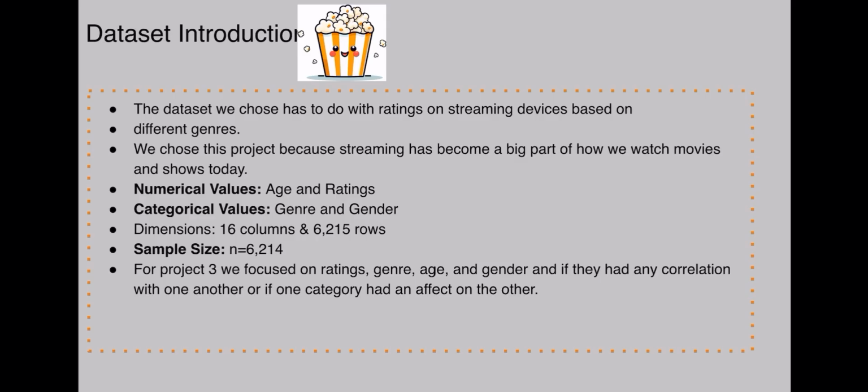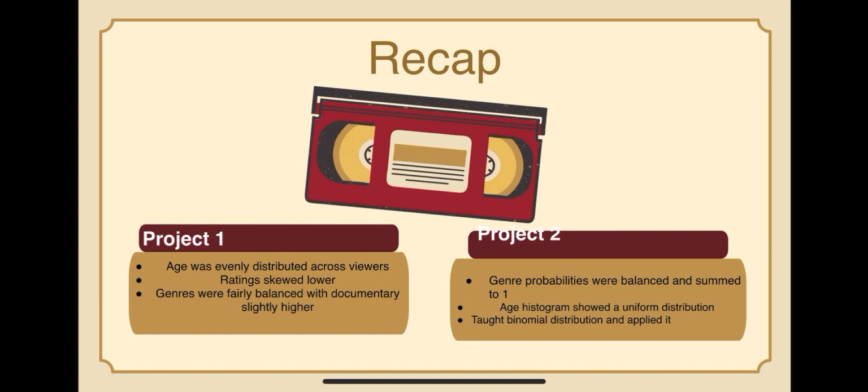For Project 3, we focused on ratings, genre, age, and gender, and whether any had correlation with one another, or if one category had an effect on the other. And for our next slide, we have our recap.